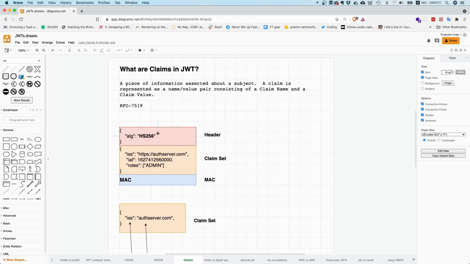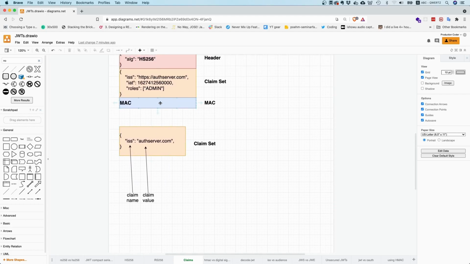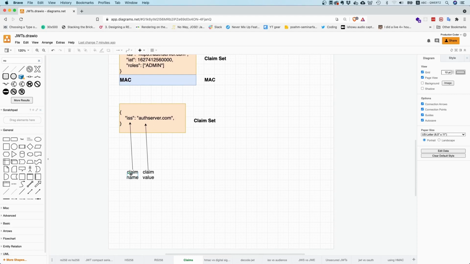I realize this might be a little bit confusing at first. The main thing to understand is that there are specific predefined claims. For example, iss stands for issuer, so who created the token. And iat stands for issued at. These two are public claims, so they are predefined. But you can also make up your own claims. For example, roles, as far as I know, is not a standardized claim. The claim name is the key and the claim value is the value, just like in a normal JSON object.